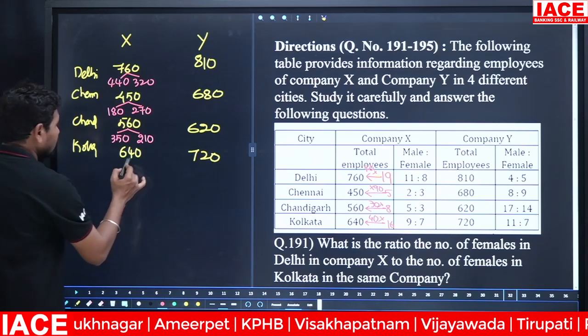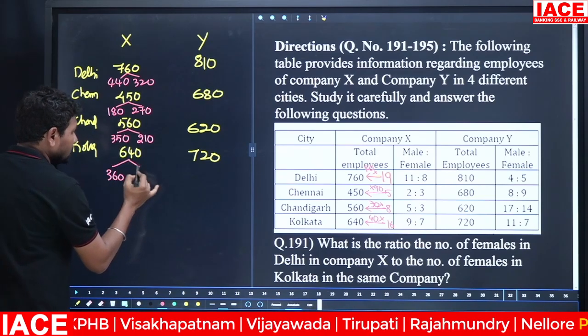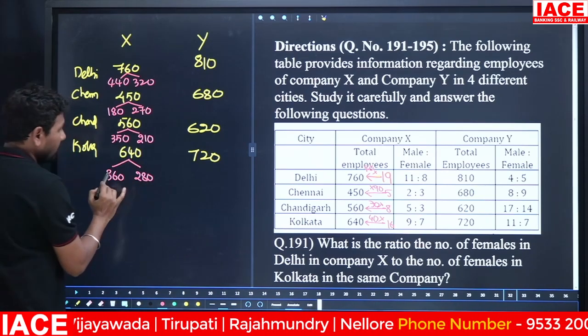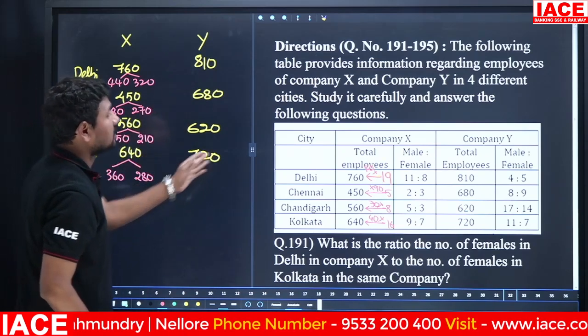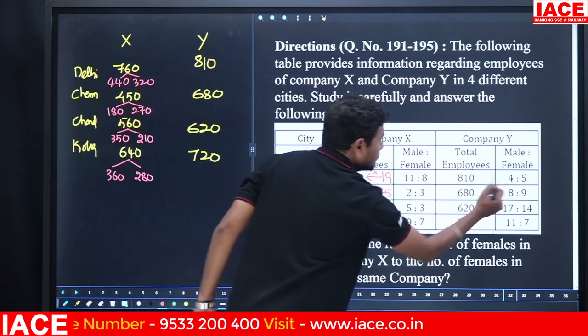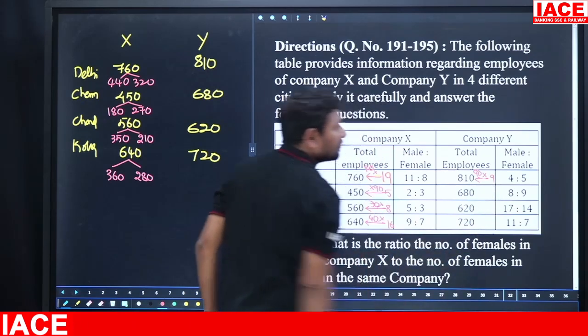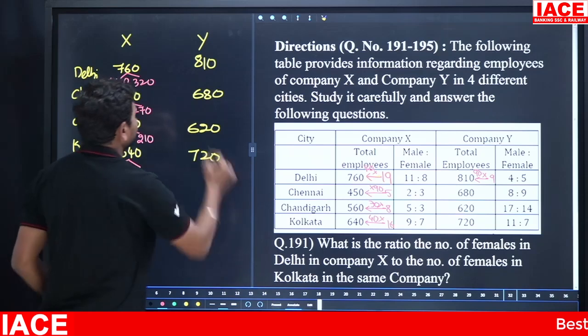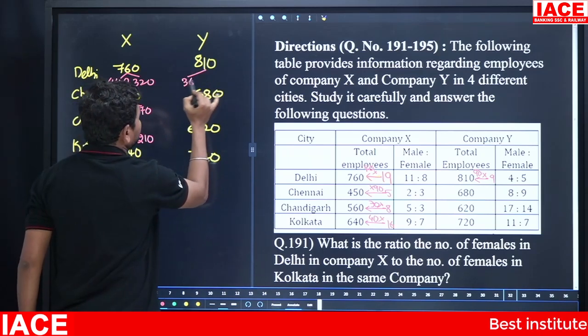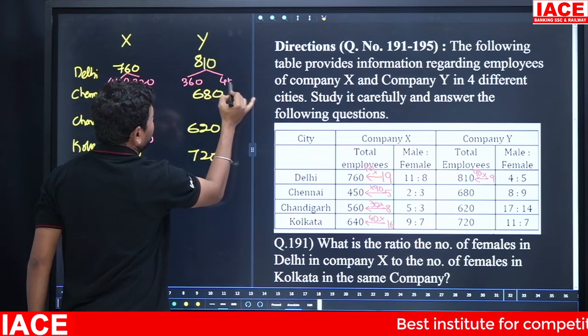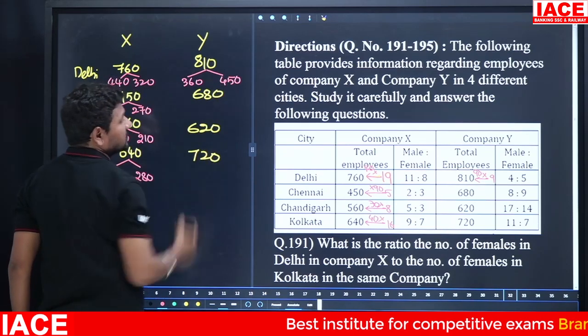4 × 9 is 360 and 4 × 7 is 280. Male and female, as it is we have to separate Y also. 4 plus 5 is equal to 9 parts. 9 parts is equal to 810, which means 1 part is equal to 90. 90 will be multiplied by 4 parts and 5 parts. 4 × 9 is 360 and 4 × 5 is 450. Males are 360, females are 450.